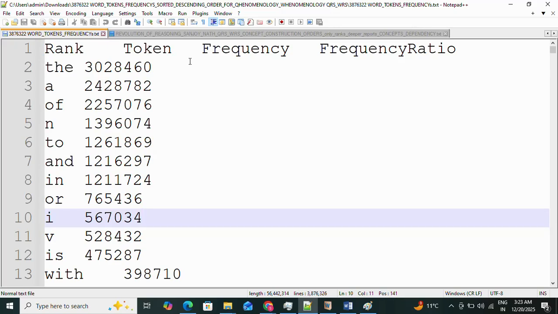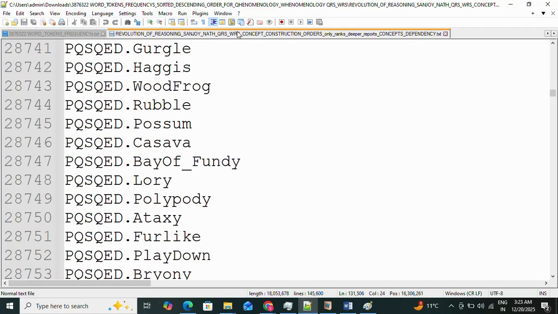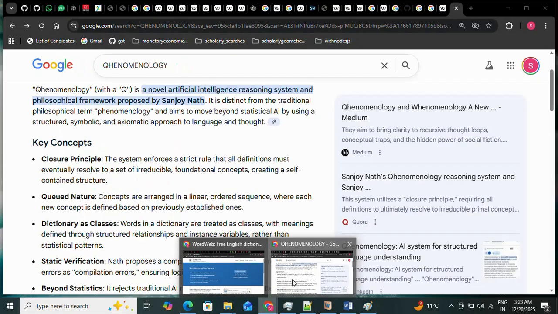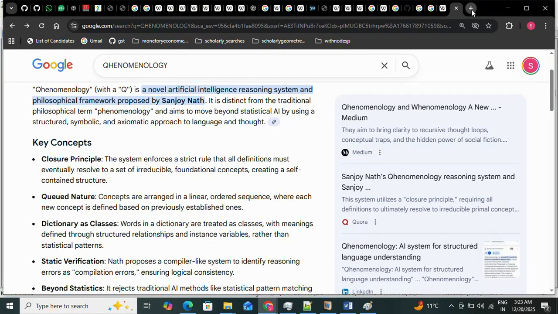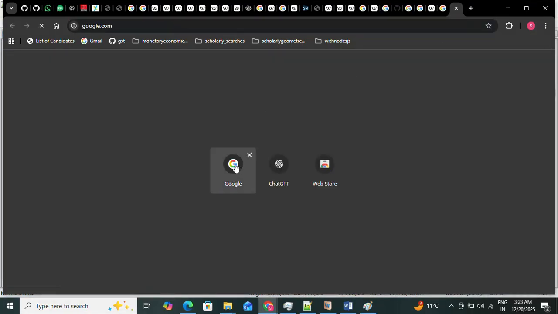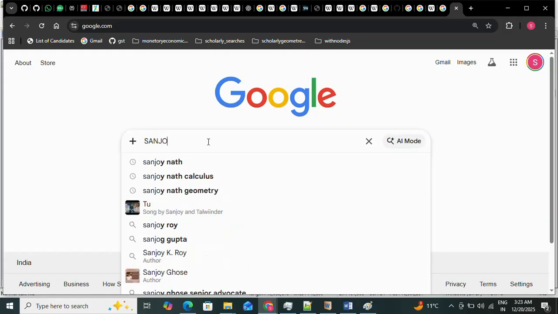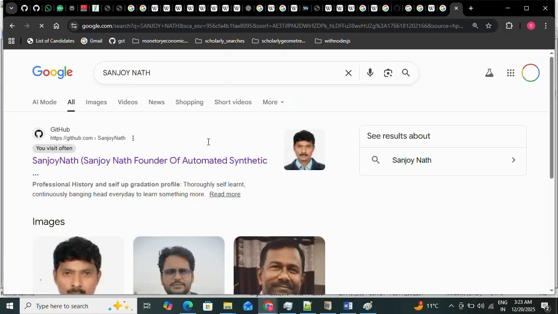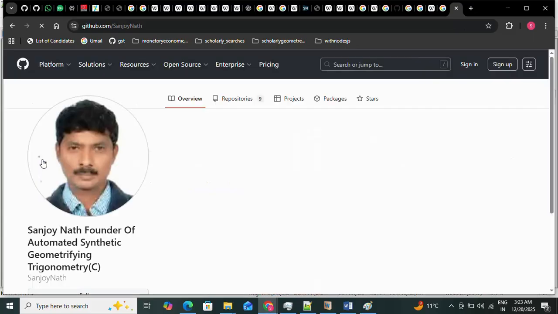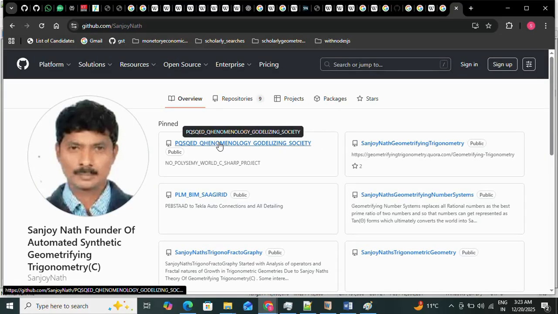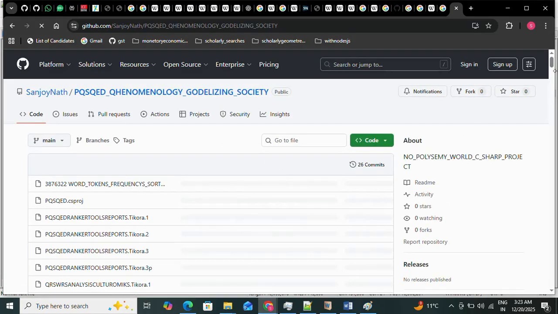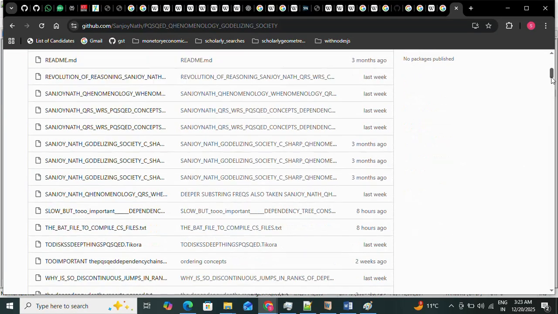But okay, these databases are already prepared and shared. These PQS QED things you will get if you search in Google for Sanjoy Nath, and there you will find this GitHub page. You will see the PQS QED on the left-hand side, first, and here you will get all the freely downloadable databases, and all these databases are already there.